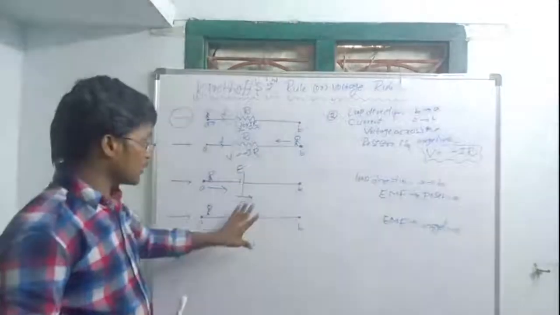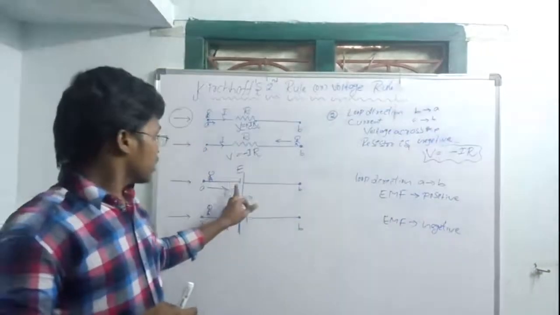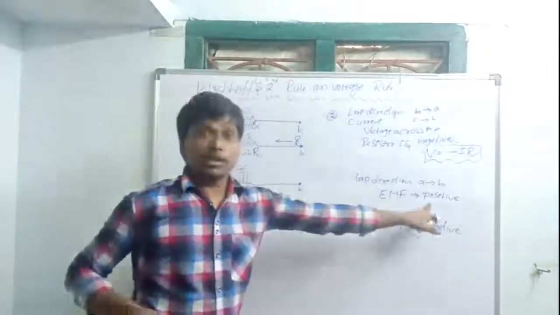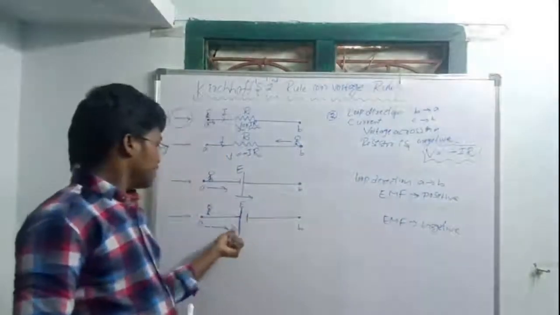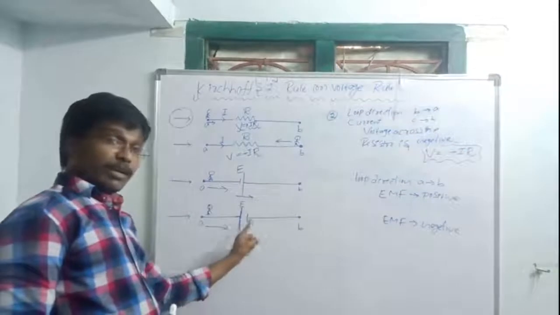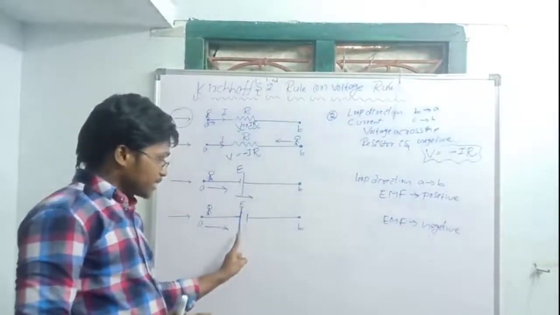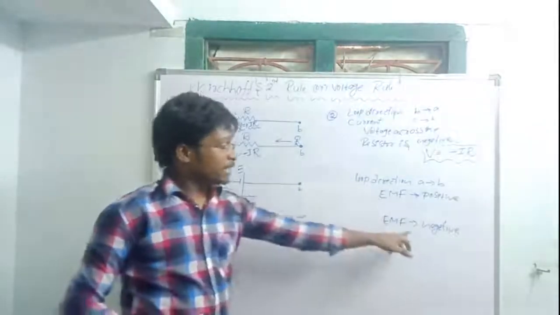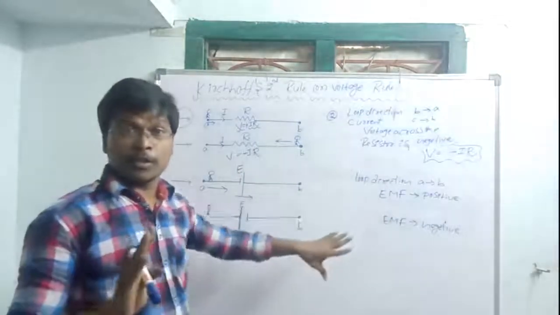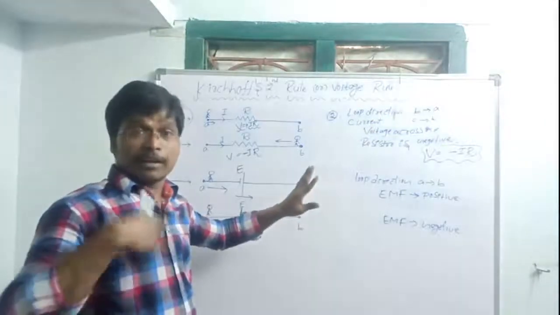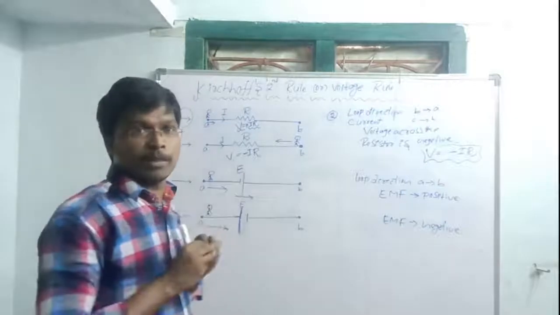Just you can remember these 2 points. Loop direction is negative terminal to positive terminal means EMF is positive. Negative to positive means positive. At the same time here, loop direction is moving positive terminal to negative terminal of the electric cell. Positive to negative terminal of the electric cell means what is the EMF? Negative. Just you can remember these 4 points. Otherwise, next topics you can't understand. So these 4 points are very important. You can remember.